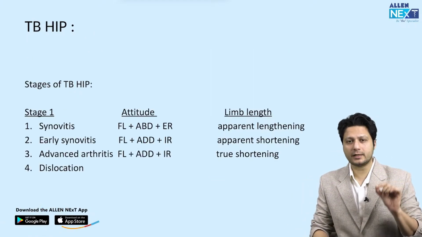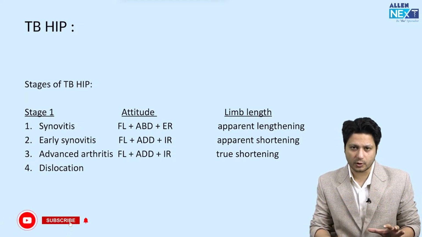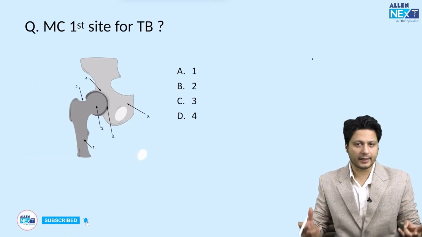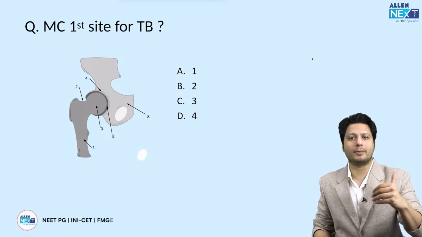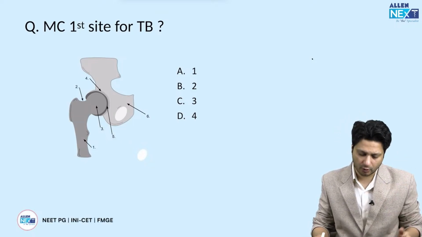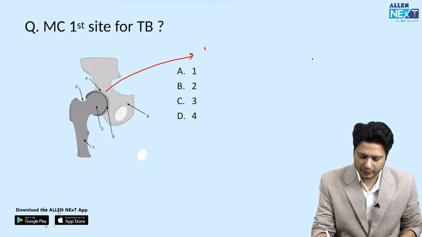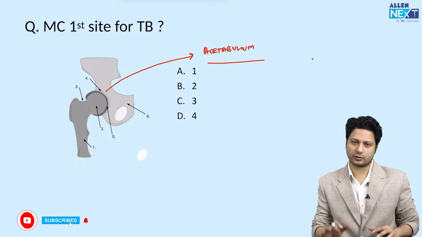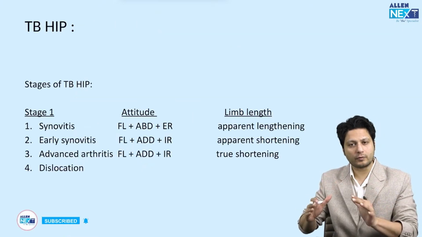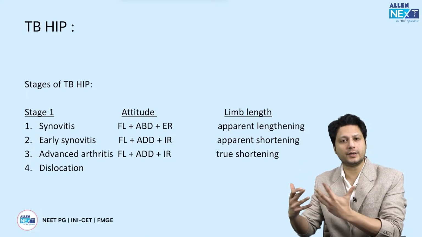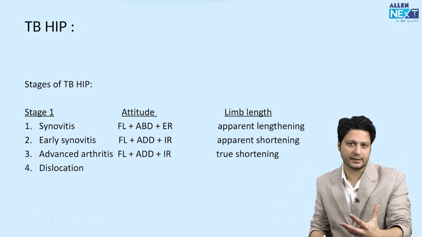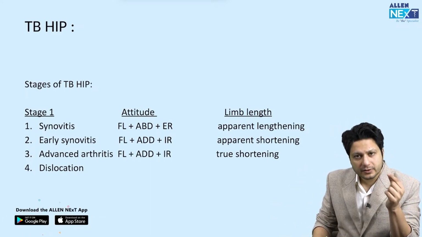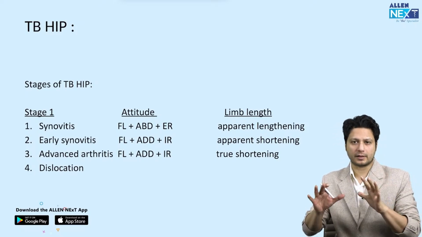Alright. Similarly, they ask questions about tuberculosis of the hip joint. Now, for tuberculosis of the hip, there are again two questions. One is the most common site, the first site to be affected. That obviously is the acetabulum, which you are already aware of. And the second point is what are the different stages of tuberculosis of the hip joint. Although we have discussed this in detail, understanding the concept behind these stages, at this stage of time what you have to remember is that there are 4 stages.